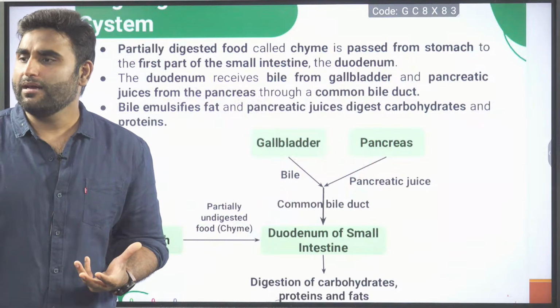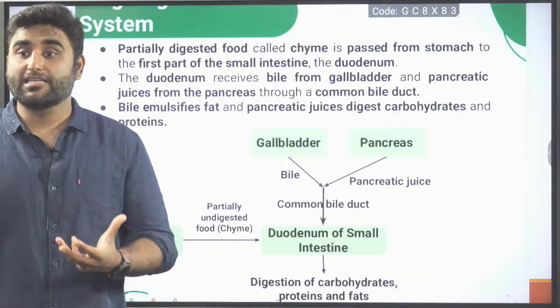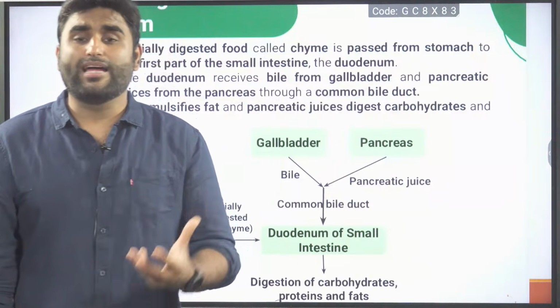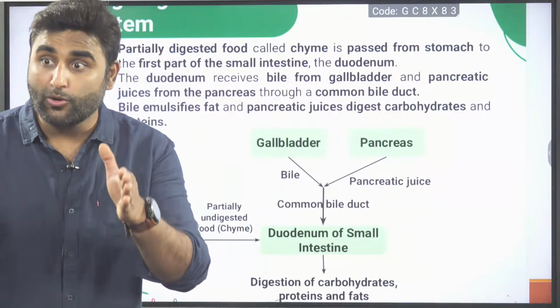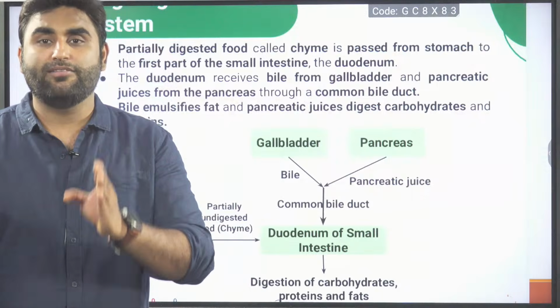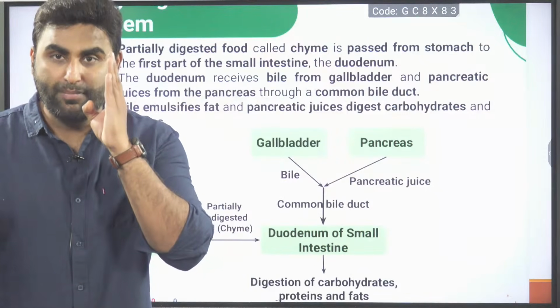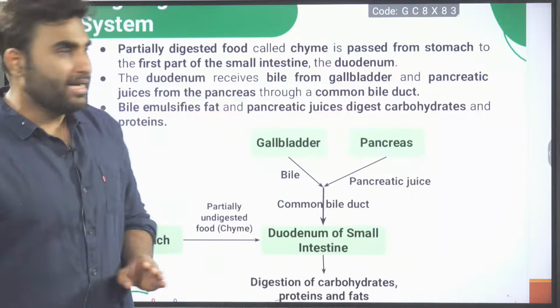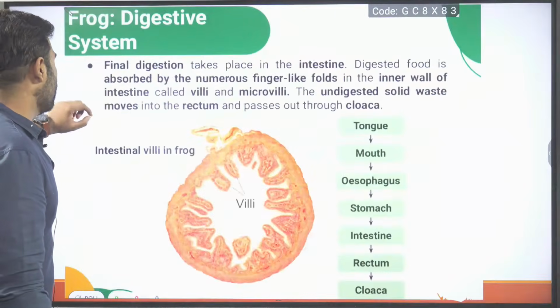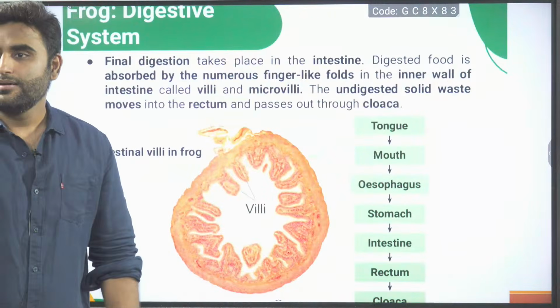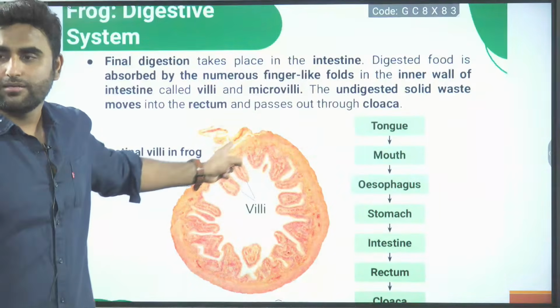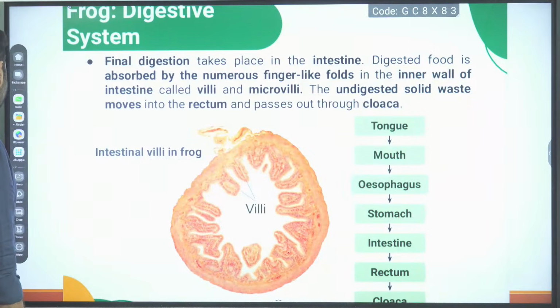Am I clear, everyone? Finally, the food gets digested and absorbed where? Duodenum. Final digestion will occur in the duodenum and it will be absorbed also from there. Now, if I take the duodenum cross section, look at this. This is the duodenum cross section.